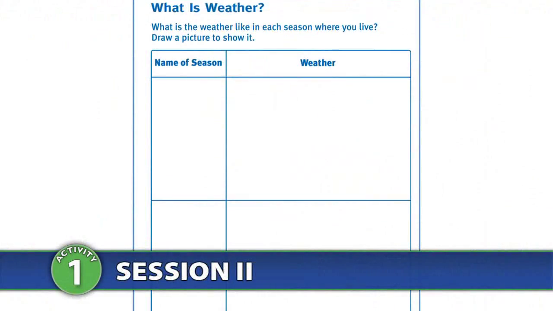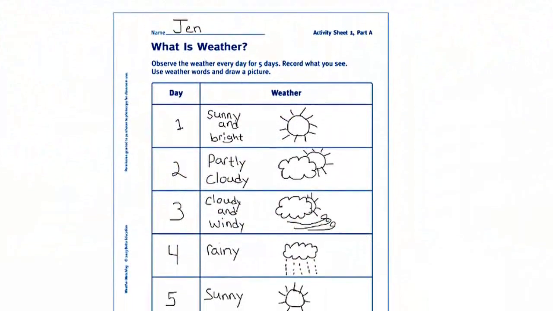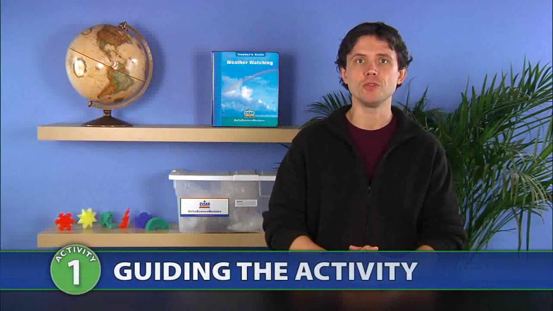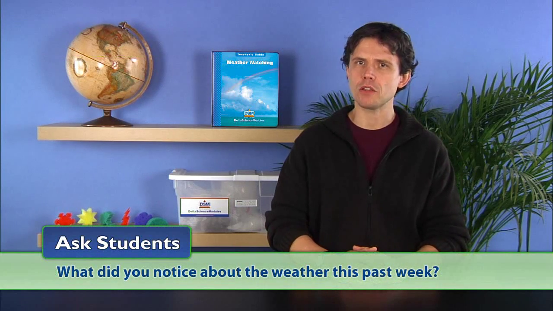To prepare for Session 2, make 2 copies of Activity Sheet 1, Part B for each student. Students will also need their completed Activity Sheet 1, Part A, and colored pencils. To begin Session 2, on the 5th day of the activity, tell students to retrieve their activity sheets and share their weather observations. Ask students, what did you notice about the weather this past week? Students should understand that the weather can change from day to day.